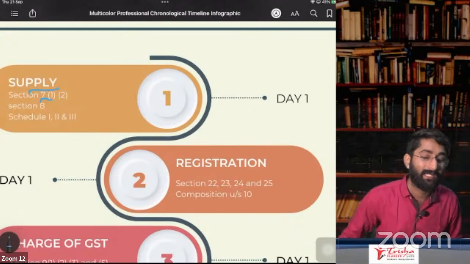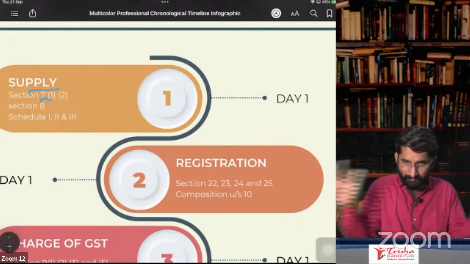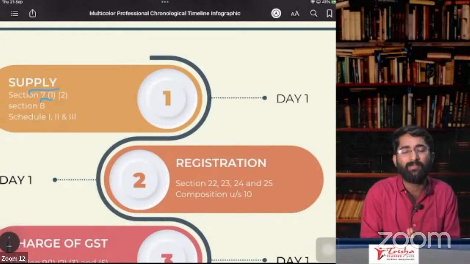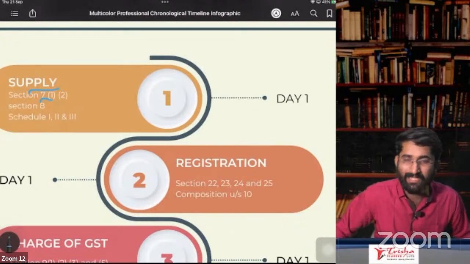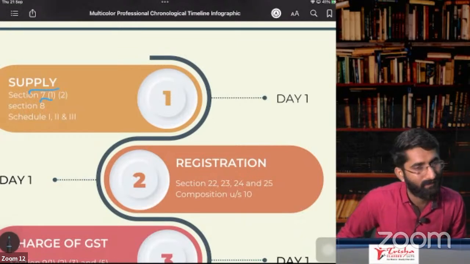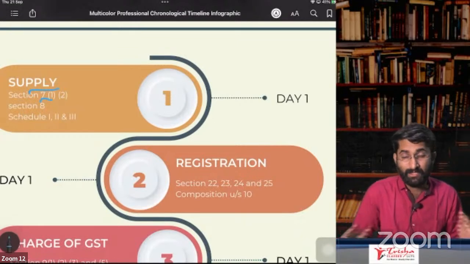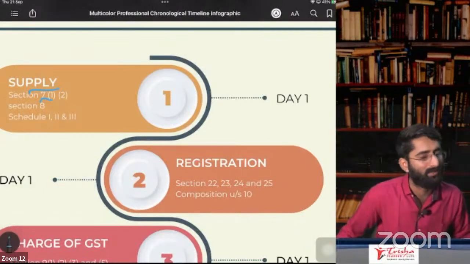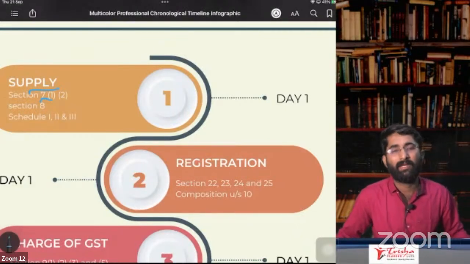And later, it is mixed supply. In case of mixed supply, there are many goods bundled together and none of them are principal goods. In that case, the highest rate will be considered as the rate of GST. So this is composite supply and mixed supply.